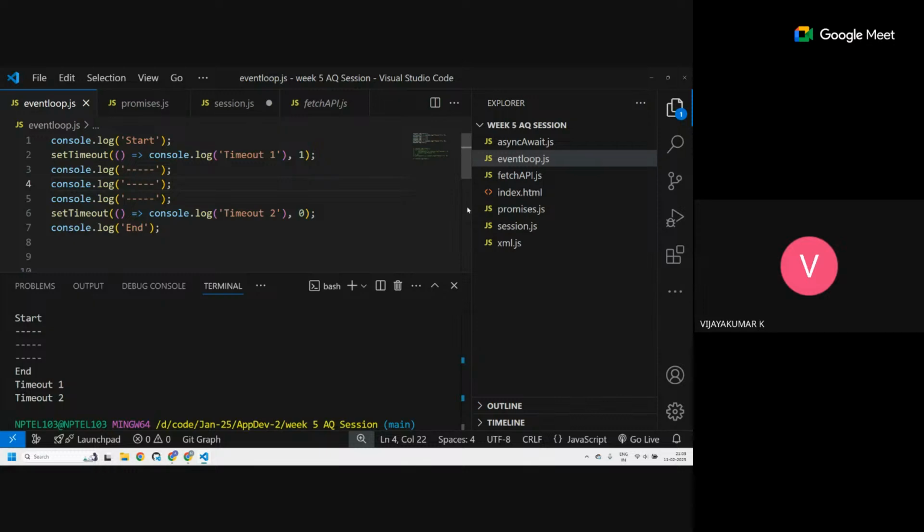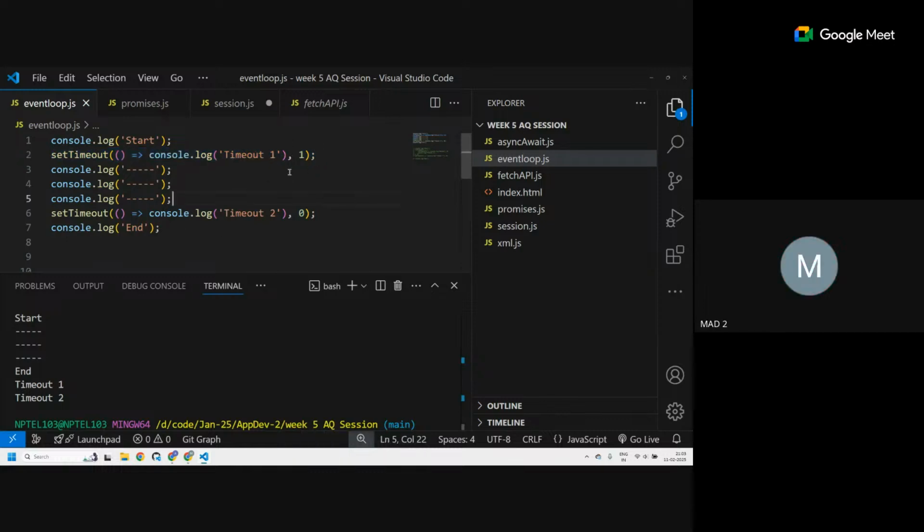What I'm trying to say, sir, is that timeout 2 we are giving 0 because it has to come first. Am I right, sir? I may be wrong also. Here, this line goes to the web API, and the timer already starts. By the time these two or three lines execute, the callback has already been moved to the task queue.